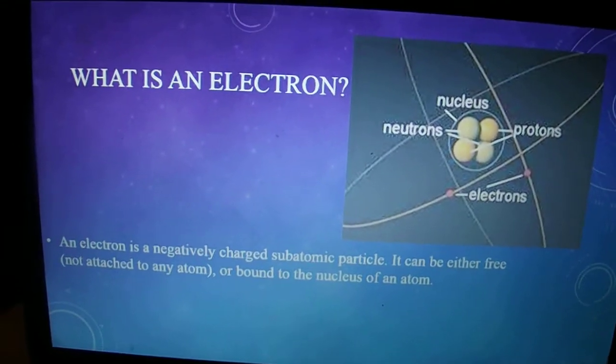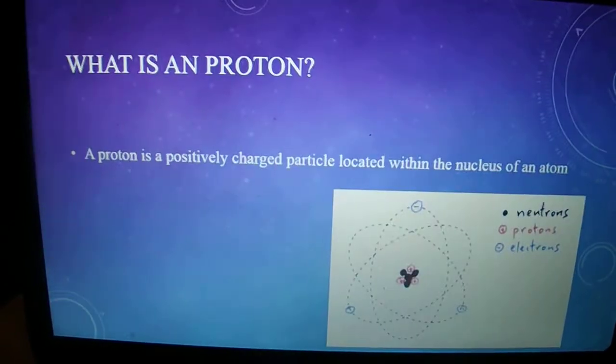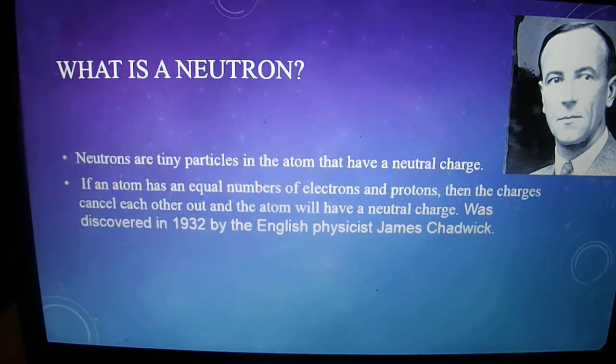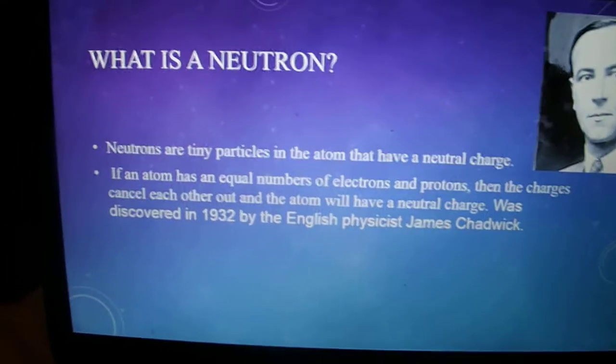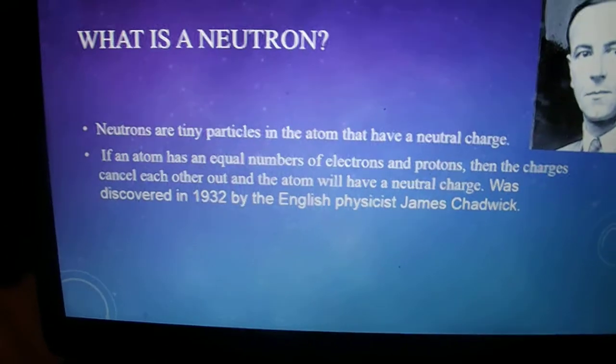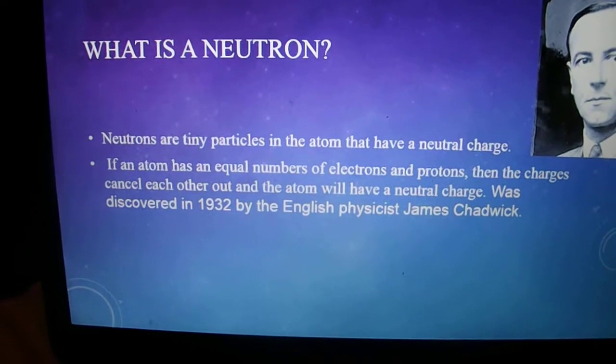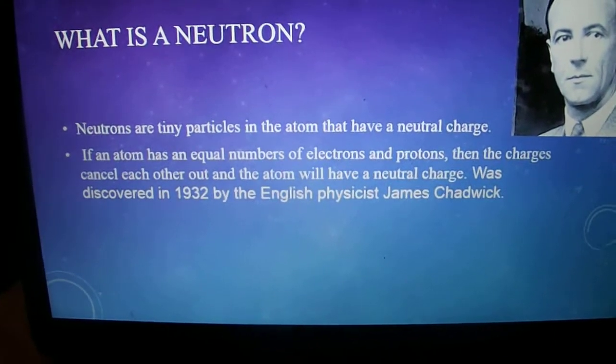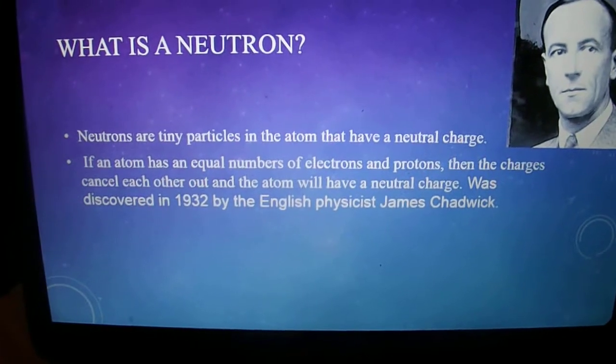An electron is a negatively charged particle. What is a proton? A proton is a positively charged particle. What is a neutron? Neutrons are tiny particles in the atom that have a neutral charge. If an atom has equal numbers of electrons and protons, then the charges cancel each other out and the atom will have a neutral charge. This was discovered by James Chadwick in 1932, as you can see there.